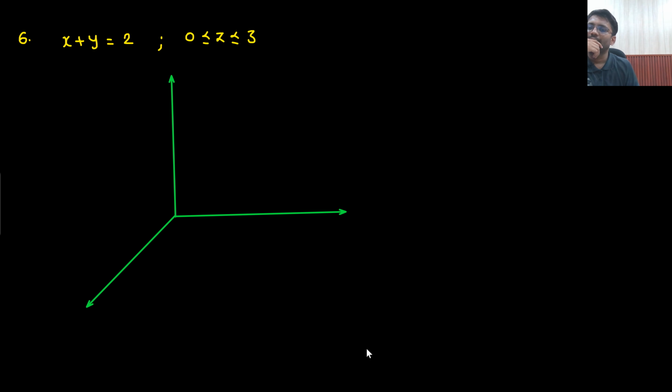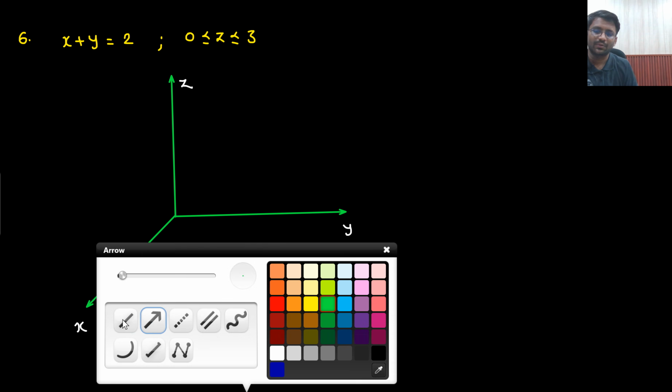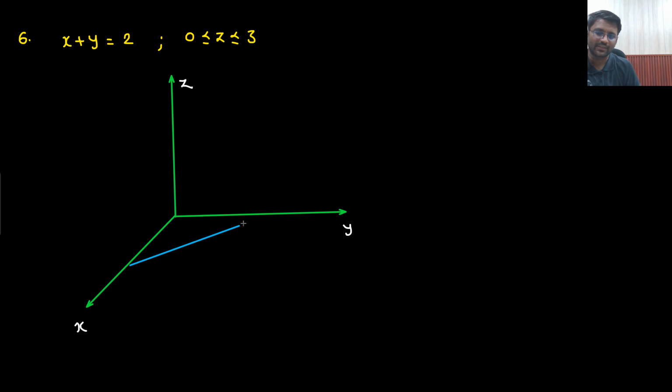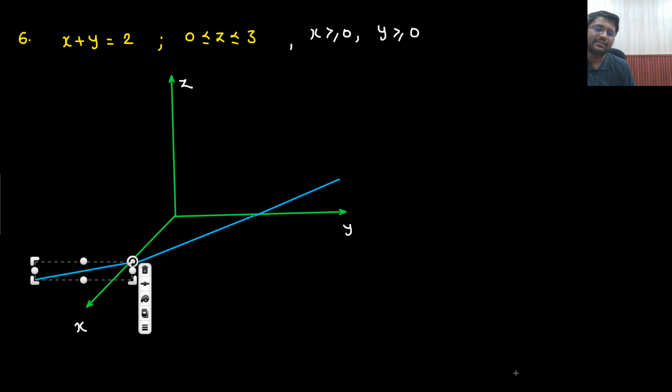Let's make x, y, z. x plus y equals to 2 with z equals to 0. When z is 0 means this scenario, that means xy plane, x plus y equals to 2. Along with that, I am also putting one condition that x is greater than or equal to 0 and y is also greater than or equal to 0. That means I am only talking about first octant. Otherwise the graph would go somewhat like this. It will just become lengthy, nothing else, right?